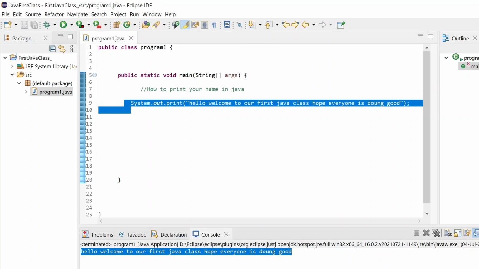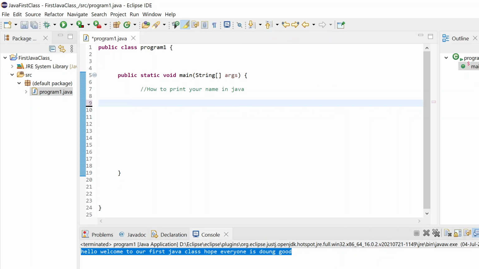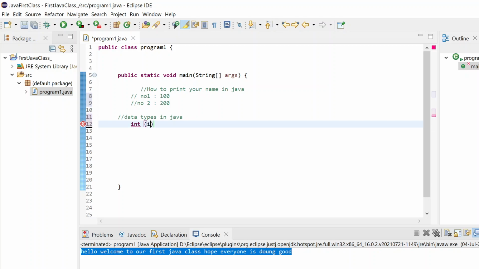After that, let us try this. Suppose I need to add two numbers. Suppose number one is 100, and I have one more number, number two, which is 200. I need to add both the numbers. Basically there are some data types. So what is a data type in Java? Let us cover only the basic ones for today. If I talk about int, which is our integer.